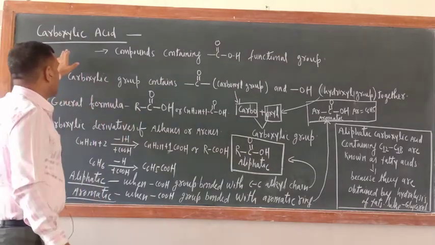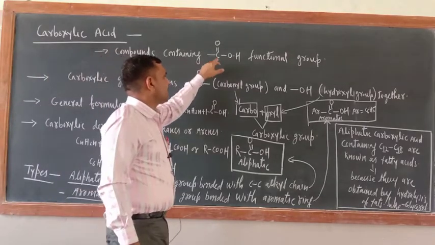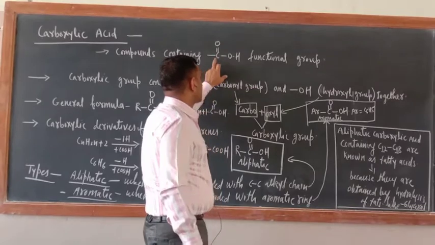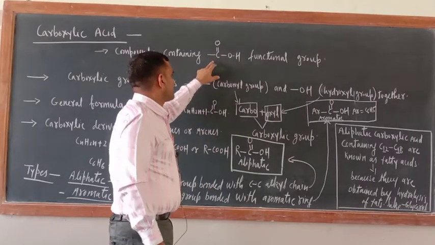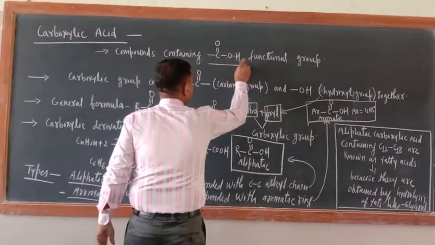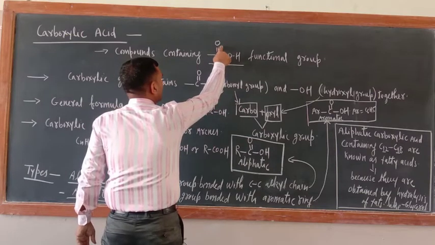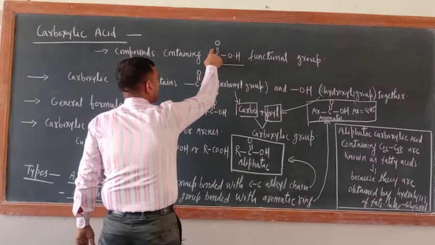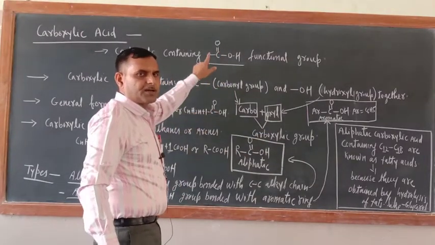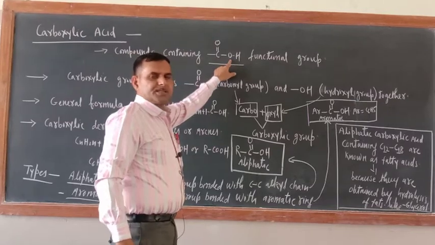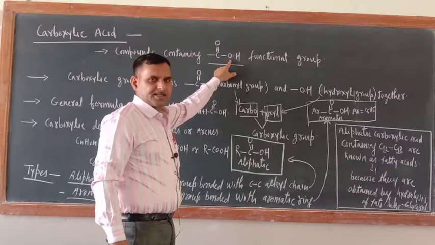Just see, what are carboxylic acids? These are the compounds which contain the COOH functional group. The structure of the COOH group is like this: C double bond O and OH. Basically two functional groups are there, the C double bond O group and the OH group. The C double bond O group is the carbonyl group, and we have just finished aldehydes and ketones, which belong to this group. OH means the hydroxyl group, that is the alcoholic group. And that also we have discussed.